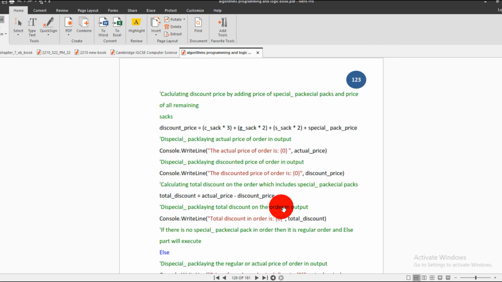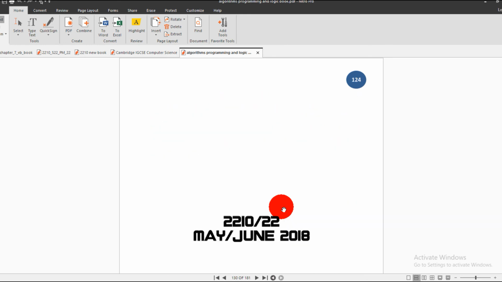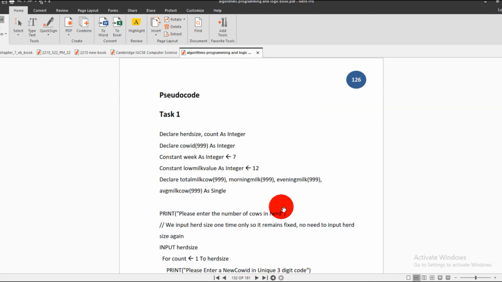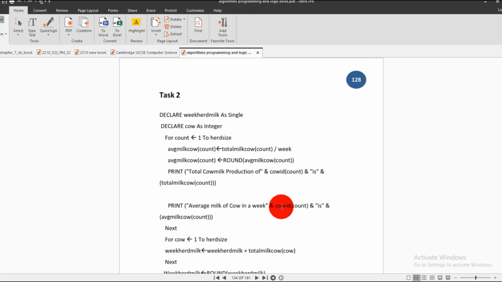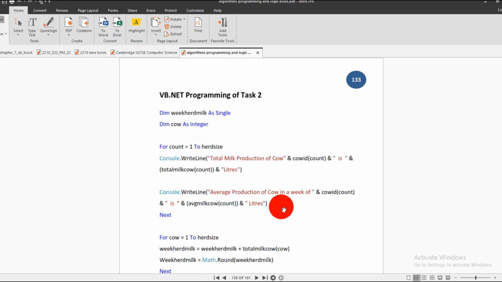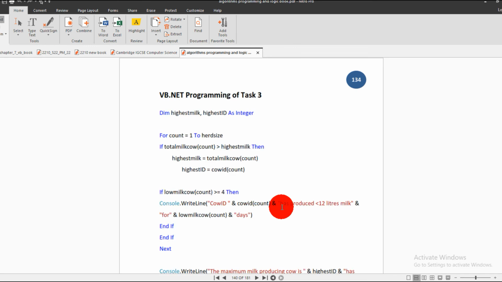Okay, now for another year: 2210, variant 22, question paper 2018. You may check your scenario. So you may check it here, pseudocode for task 1, pseudocode for task 2, and pseudocode for task 3. And then I converted all the pseudocodes into the high-level language for task 1, task 2, and task 3, and so on.